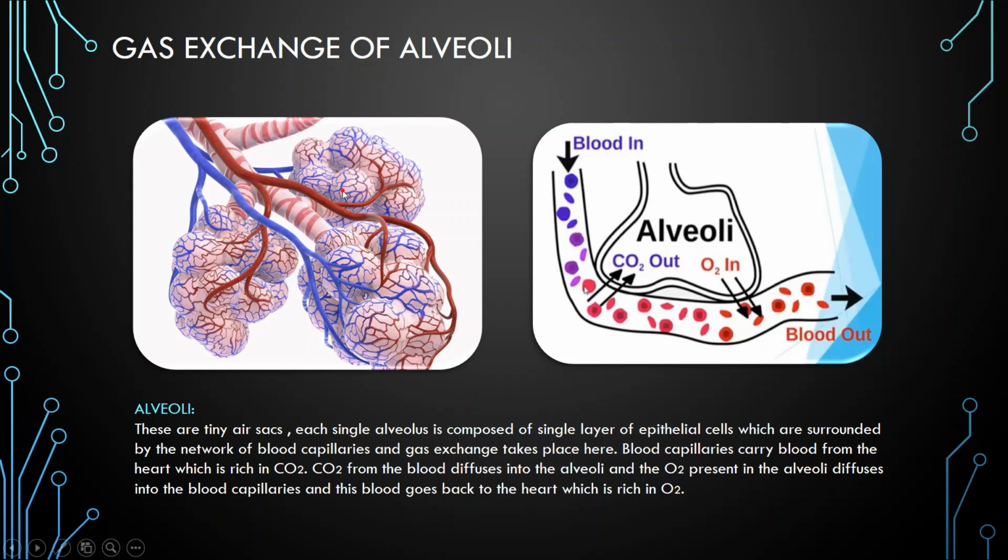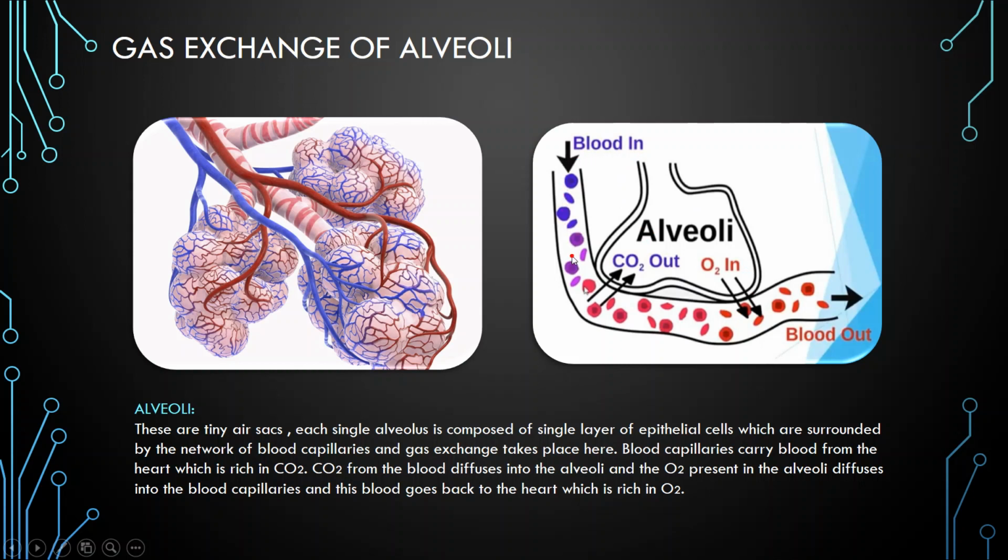But for your easier understanding, only a single capillary is shown, so you can see how oxygen and carbon dioxide diffuse between the alveoli and the blood. This is the actual site of gas exchange. From one side of the blood vessel, the deoxygenated blood is coming.